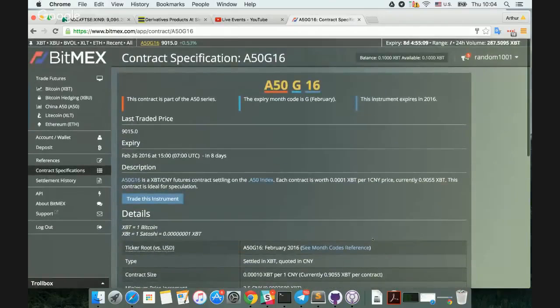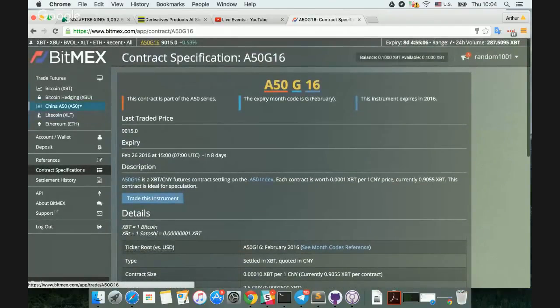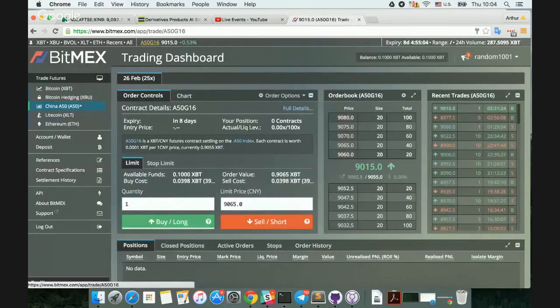So let's go and take a look at the contract live and trading. Right here we see a standard order book. We have someone placing bids and offers on this price. So let's say that you are bullish China. You will be buying this futures contract. So let's buy one contract. So we see one contract. We see the buy cost as 0.04 Bitcoin. Basically, that's the 25x leverage.